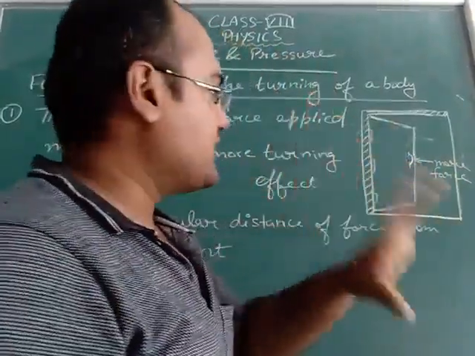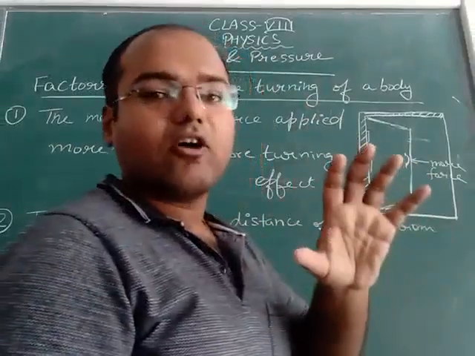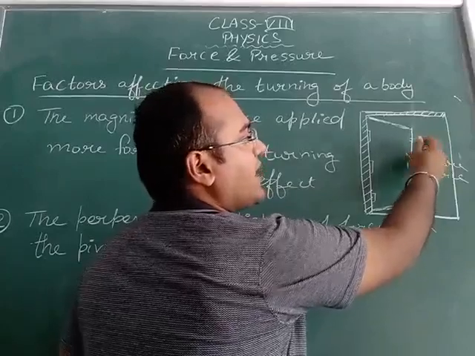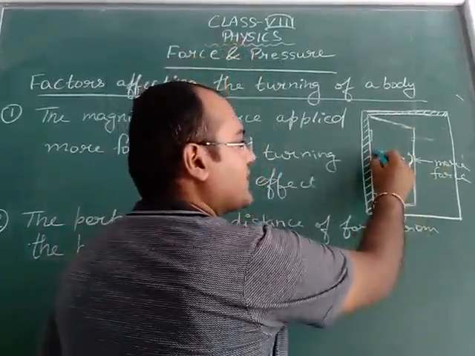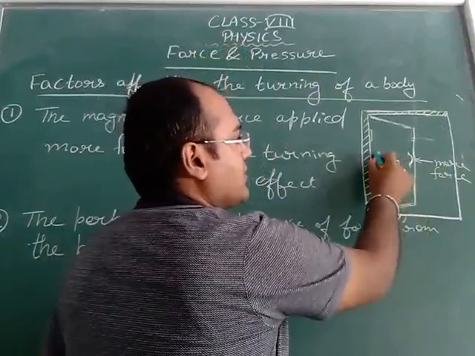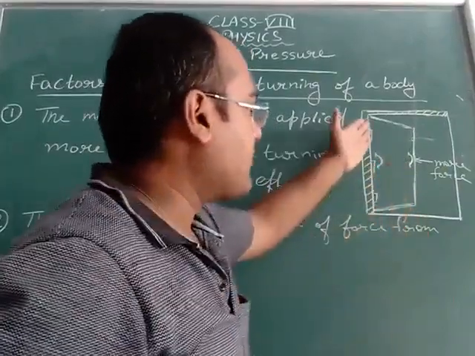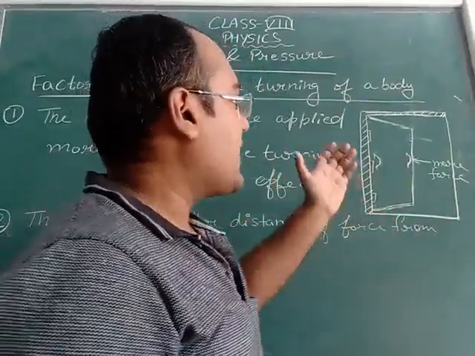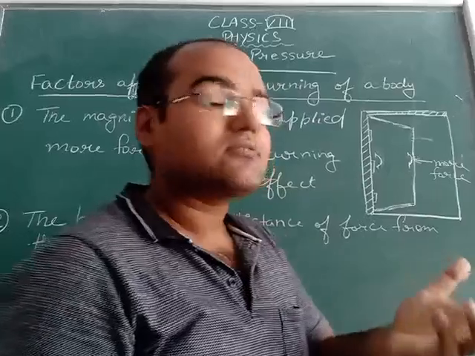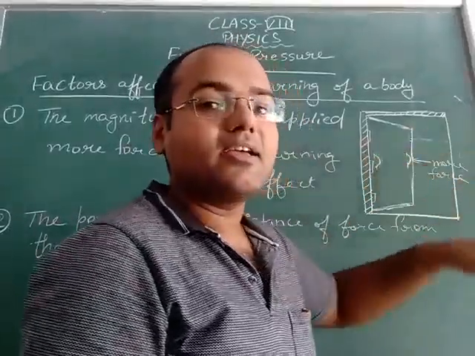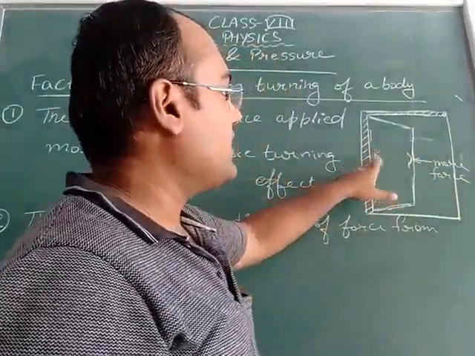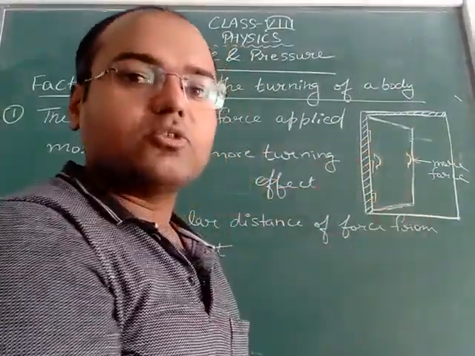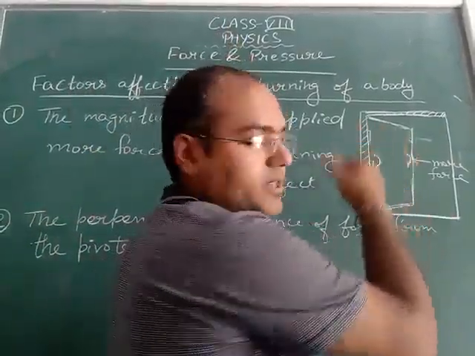And you have seen that everywhere in the house, in any person's house, if we go, we will observe that handles are provided here at the end of the door. Handles are not provided near these joints. जहाँ पे ये pivoted होता है वहाँ पर हैंडल प्रोवाइड नहीं कराए जाते. किसी के भी घर में चले जाएं, we will see that handles are provided at the end of the door. Why are these handles provided at the end? Because if we provide the handle here nearby the joint, we have to use more force to open this door.